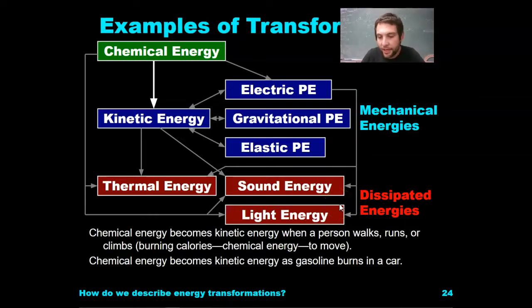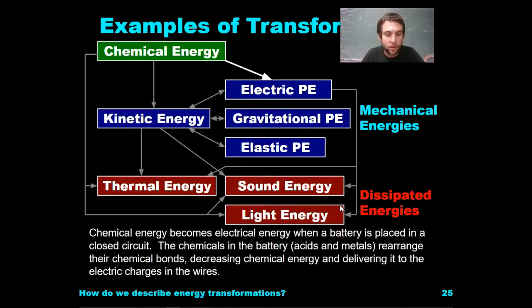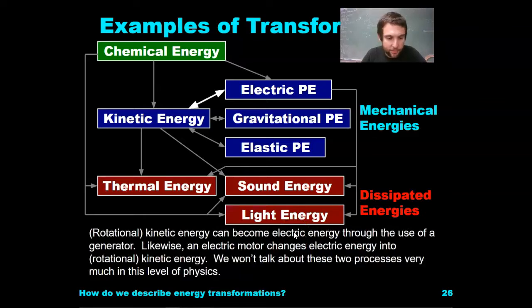Chemical energy becomes kinetic energy as gasoline burns in a car. Chemical energy becomes electric energy when a battery is placed in a closed circuit. Not relevant to us, but certainly interesting to a lot of you. Rotational kinetic energy can become electric energy through the use of a generator. Likewise, an electric motor can change electric energy into rotational kinetic energy. So we're not going to talk about these too much at this level.